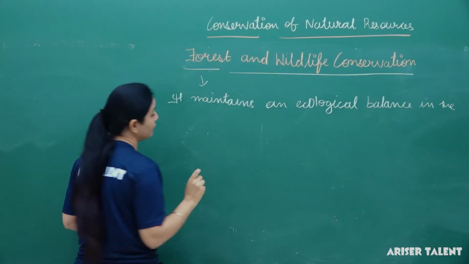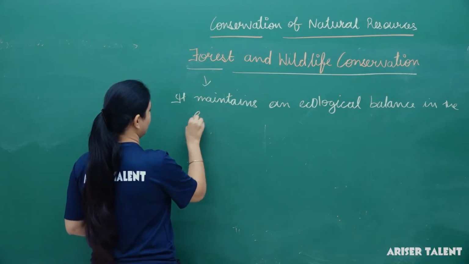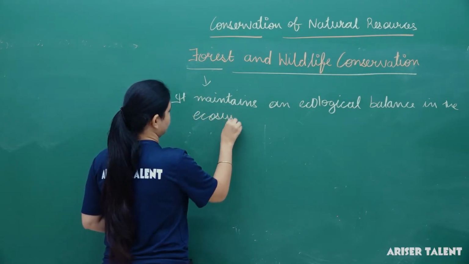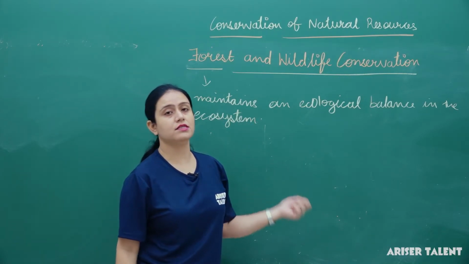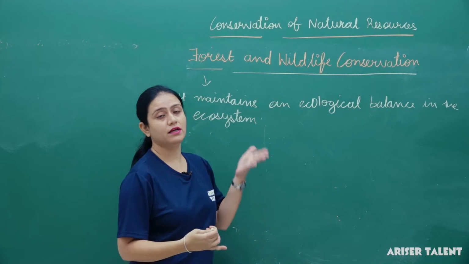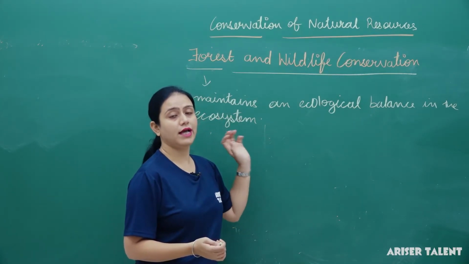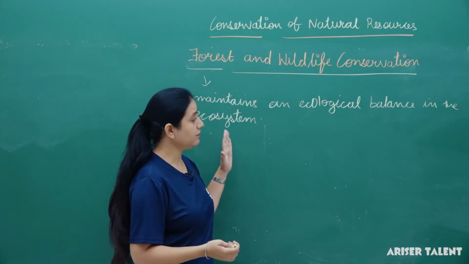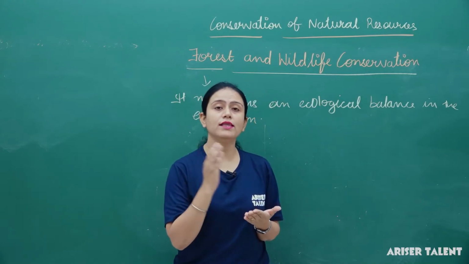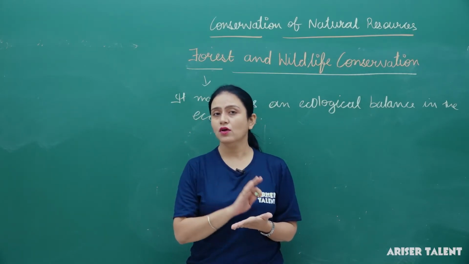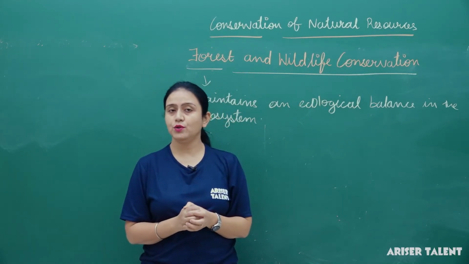Thus, we can say that forests are very essential. Why? Because it consists of many forms of life like trees, plants, flowering plants, microorganisms, different types of animals, insects. Thus we can say that all the biodiversity is found here in the forest. So we can say that the forest and wildlife are connected to each other.